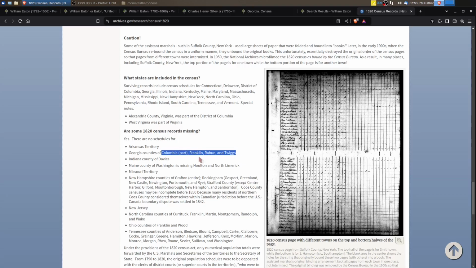Now, Franklin County became a part of Lumpkin and Habersham County, and we know that he's not in the later censuses that may have incorporated that county. So I'd probably not even bother with looking at Franklin County anymore. And if he was the one that was in Habersham County later, then not a match. Columbia, Raven, and Twiggs are possibilities of places to look. So we'll just kind of put that on the shelf for future research.